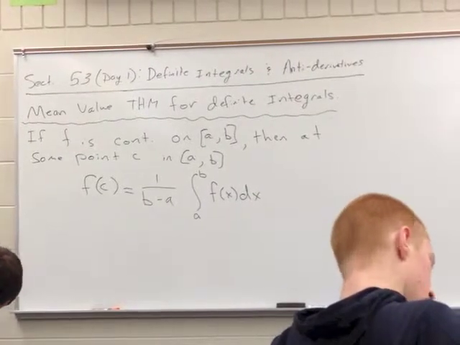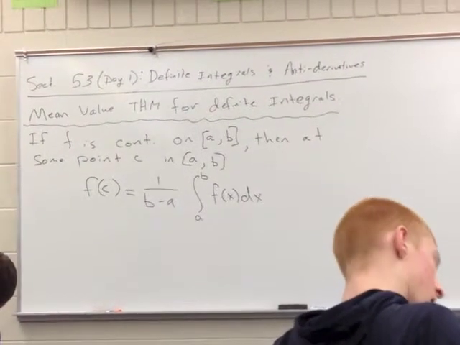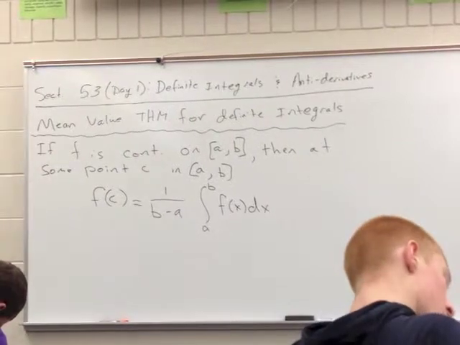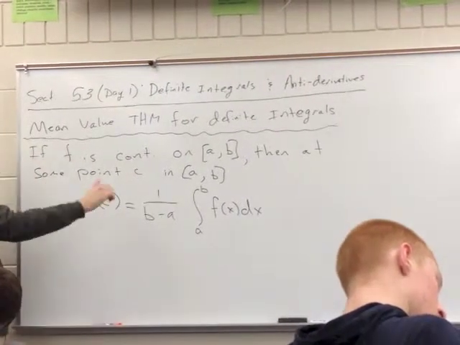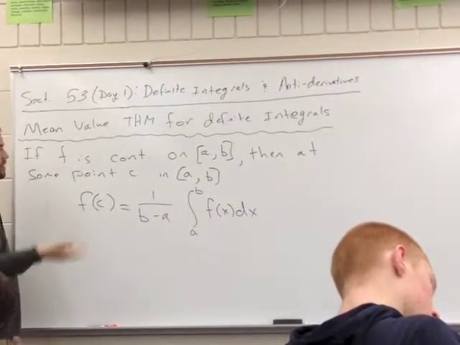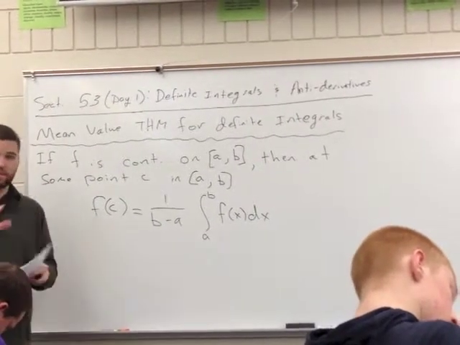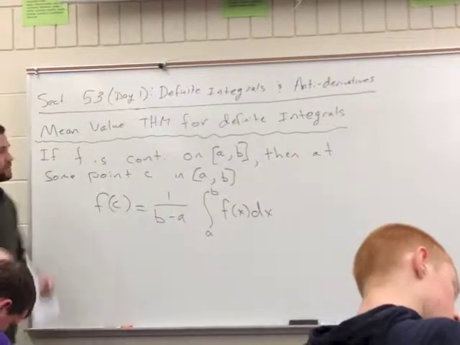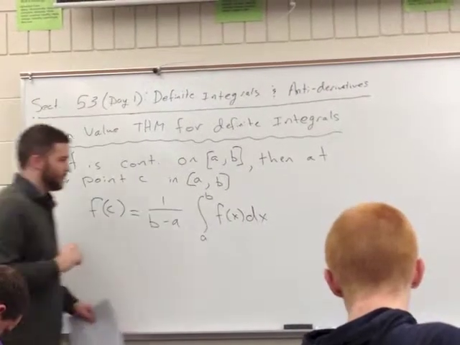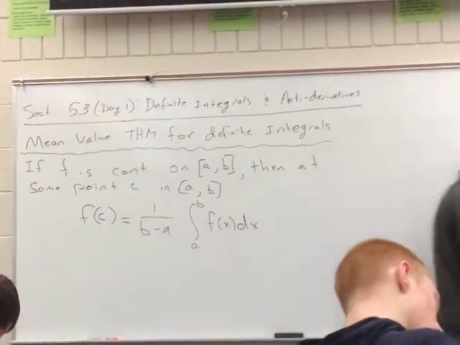Okay. I've got a couple pictures here that I think will help give you an idea of what this theorem means. But it says if f is continuous, we've got to have that. And there's some point c in [a, b] where I can find a function. And this gives me the, well, we'll look at that picture here. I won't give too much away.